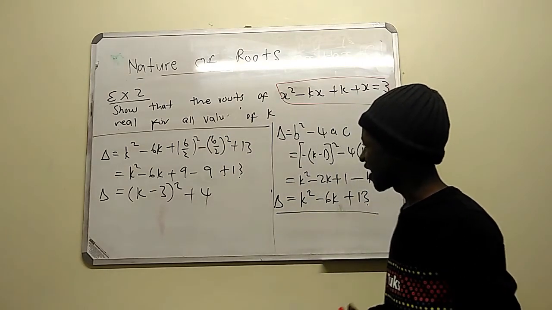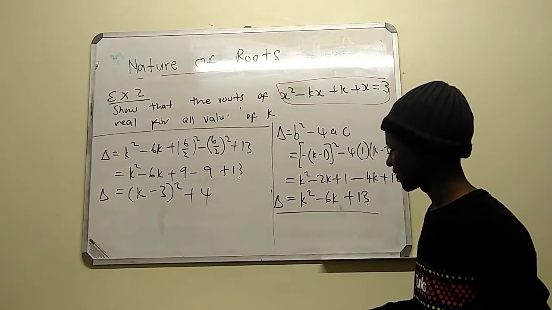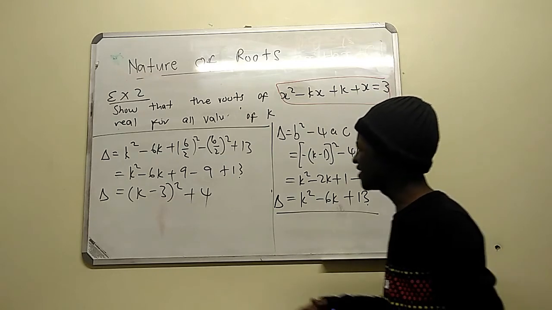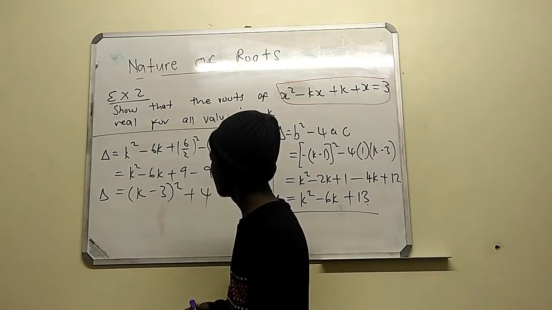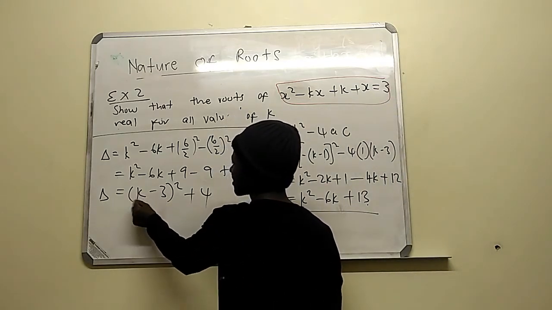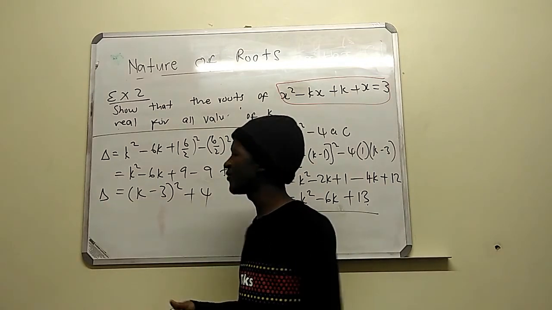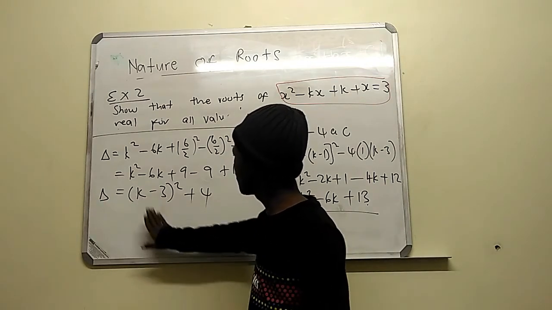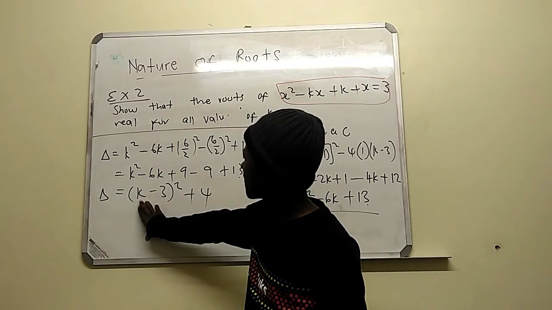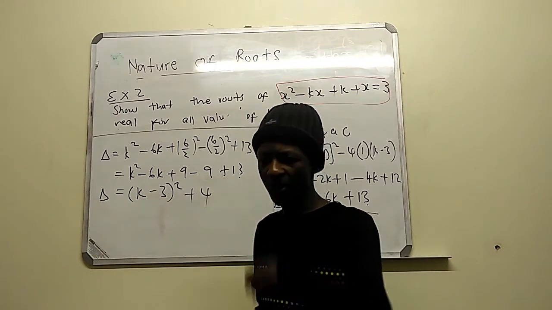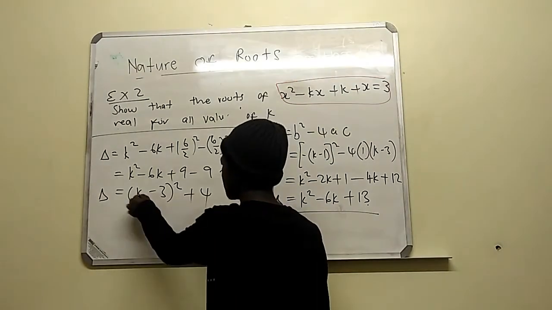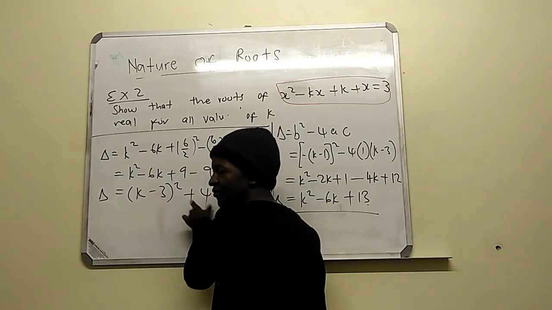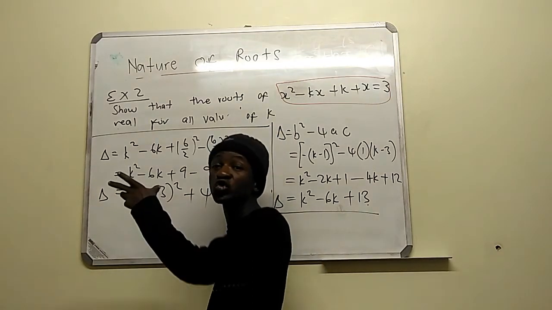As we explore this, let's check. It doesn't matter which value of k we substitute here. For example, when k equals 0, it's going to be something greater than 4, because at the end of the day you're also squaring this thing.